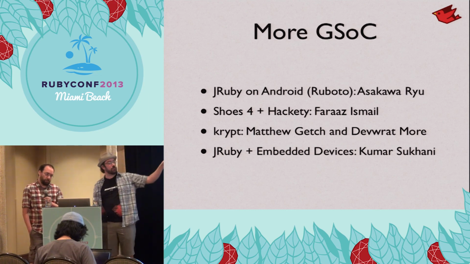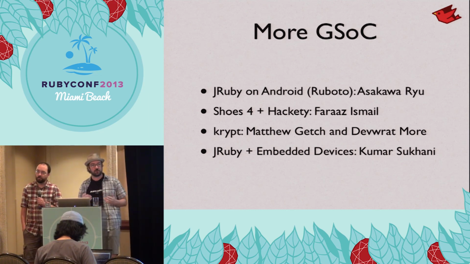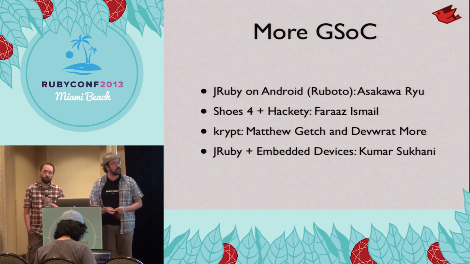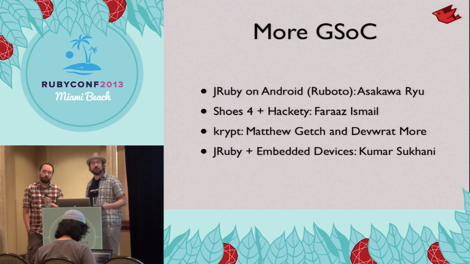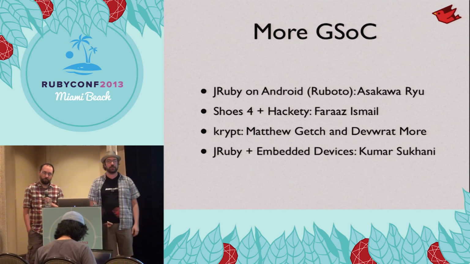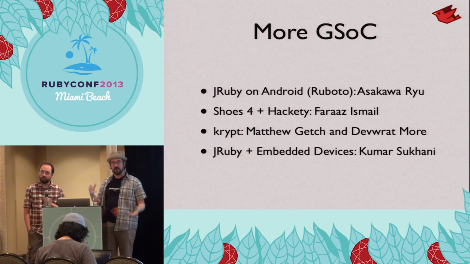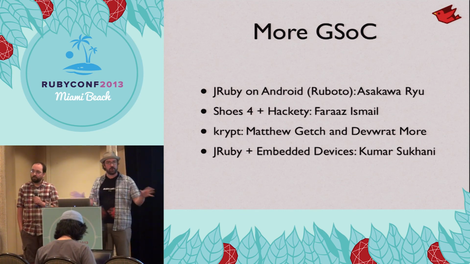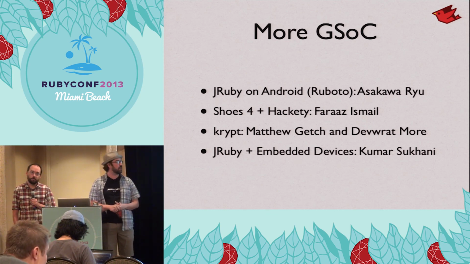For the second year in a row, we had 2 students working on Crypt. Crypt is a new encryption encoding library for Ruby intended to hopefully replace OpenSSL at some point, but implemented in Ruby where it can be, native where possible, and supporting all the implementations at the same time. So we've always got a good, solid encryption library.